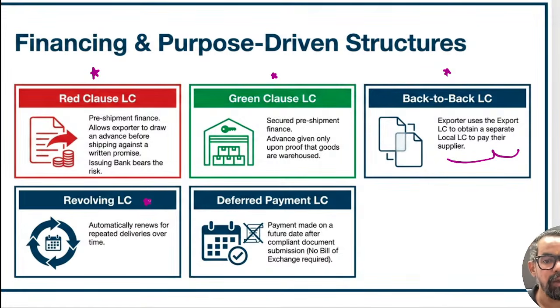Revolving, this is kind of a cash credit limit to the exporter. Then we have deferred payment LC. So payment is generally scheduled in the future itself.